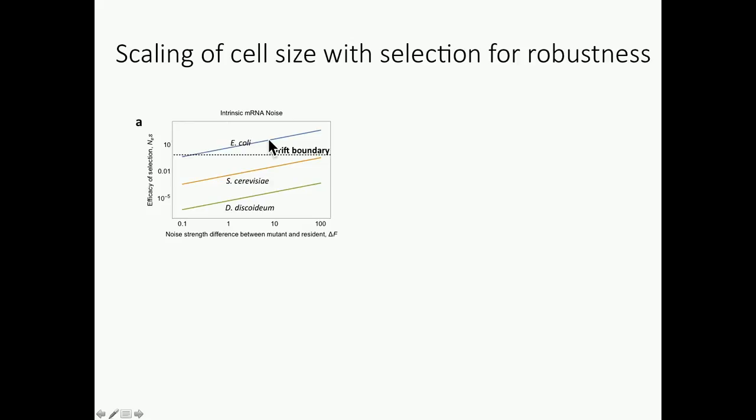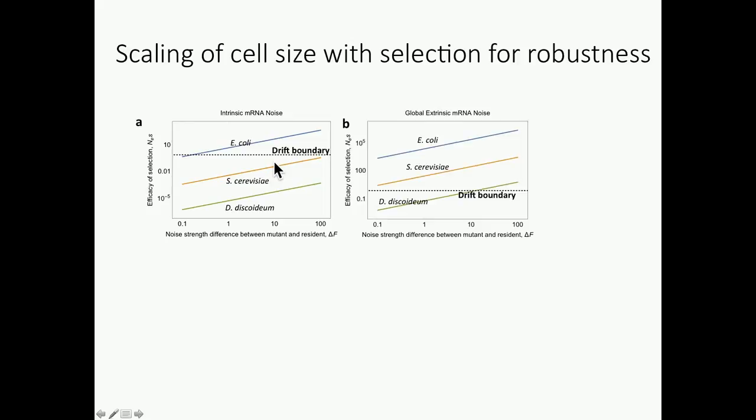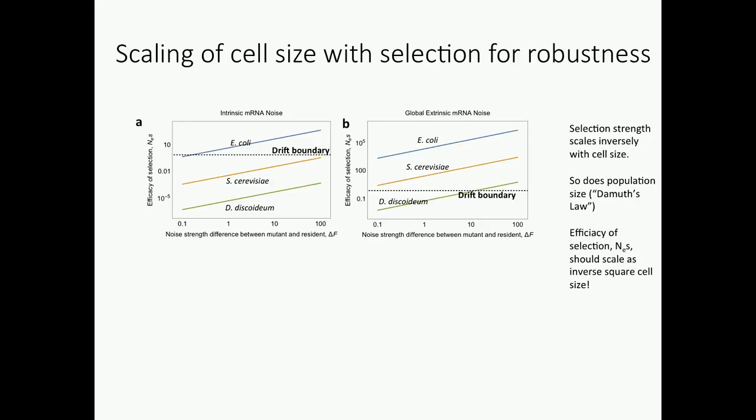All right, so what we can see is that a mutation at a single locus that increases transcriptional noise in these species can be strongly selected in E. coli, but not well selected at all in cerevisiae or slime molds. Now this is global mRNA noise, so the total transcriptome. Now the fluctuations in the total transcriptome can be selected against efficiently in yeast, but still not very efficiently in the slime mold.